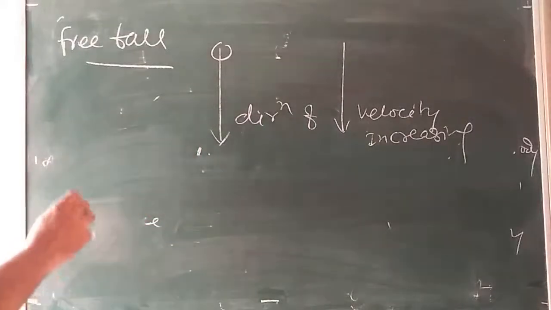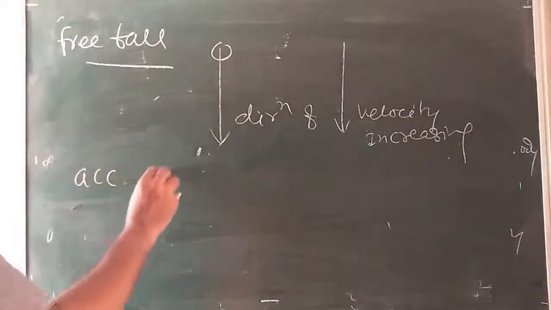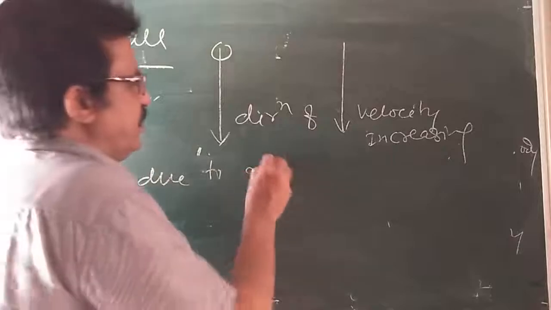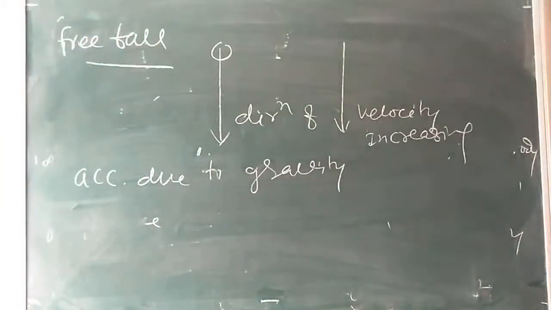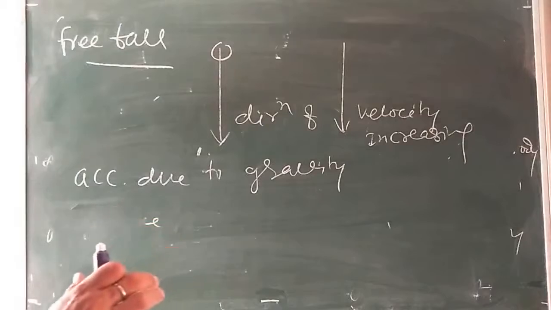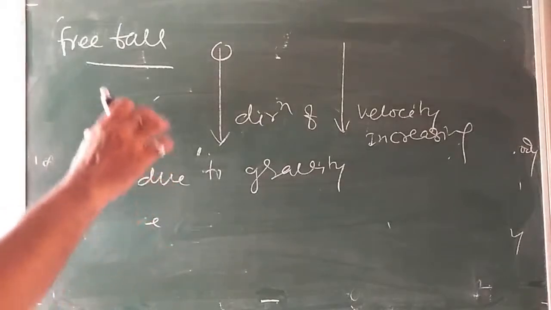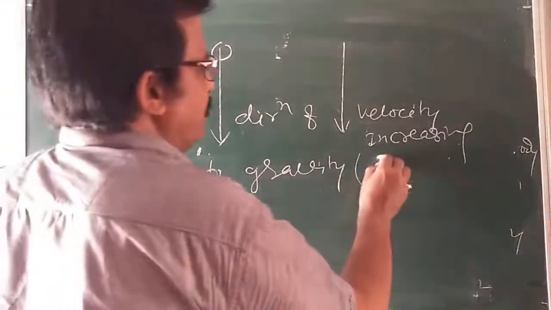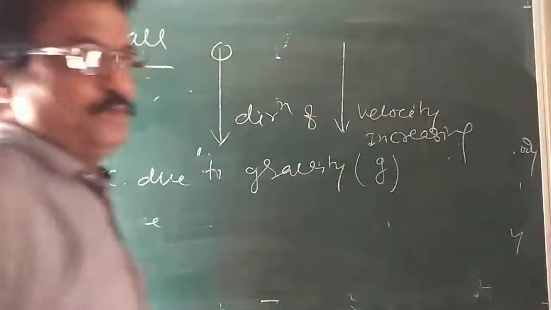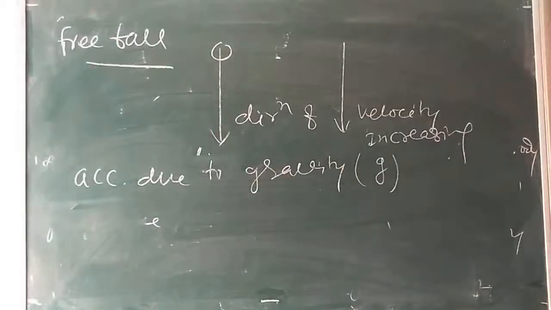This acceleration is called acceleration due to gravity. The acceleration produced in a body in free fall is called acceleration due to gravity, and its symbol is small g.